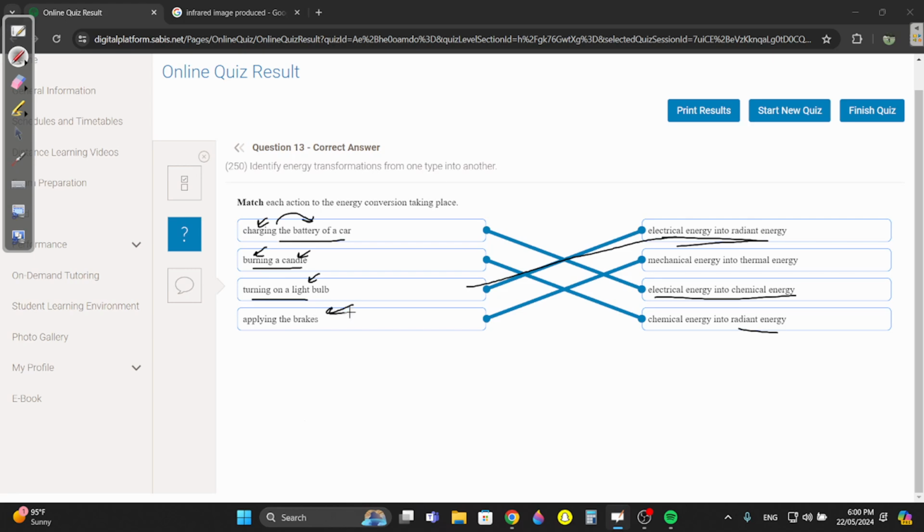And then applying the brakes. When you're driving a car or bike or any scooter, when you brake, you would be moving, right? So it would convert your mechanical energy, which is your moving energy, your kinetic energy, into the brakes. And those brakes create friction, which causes a lot of heat, thermal energy.